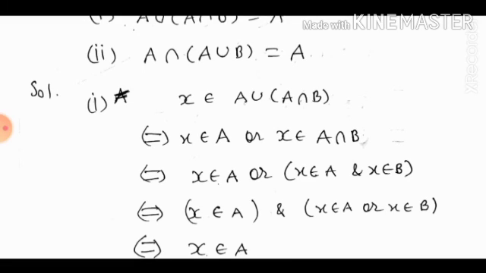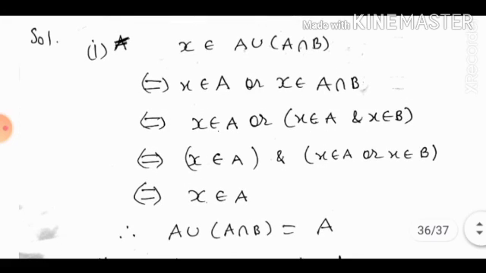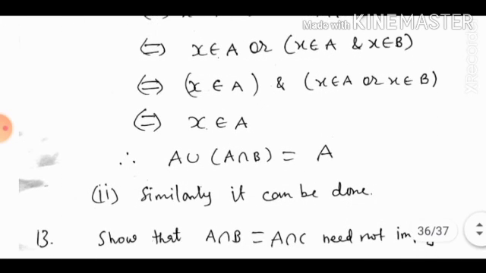So here AND means common to both. So the elements common in the first and second bracket give X belongs to A. So we can say that the LHS set is a subset of the RHS set and the RHS set is a subset of the LHS set. That's why both are equal. Similarly, the second can be proved.